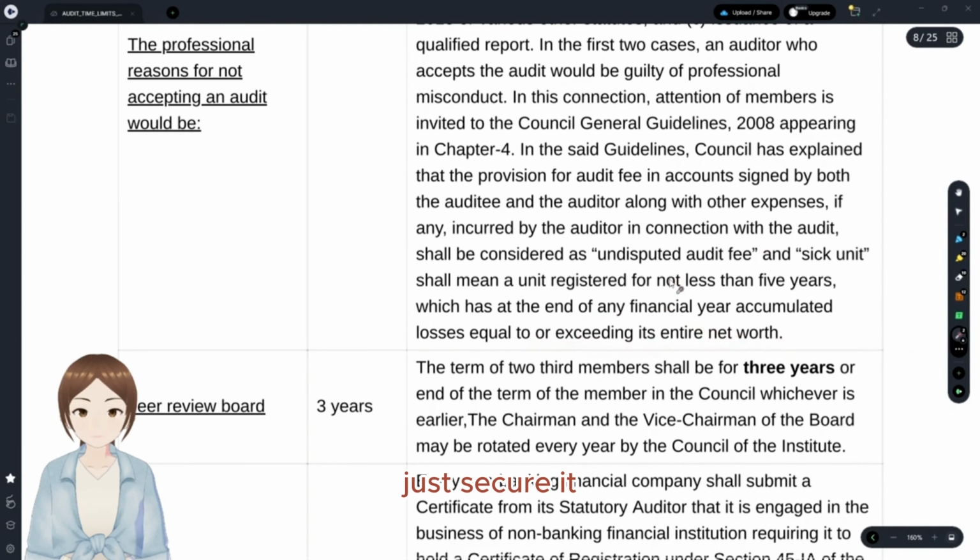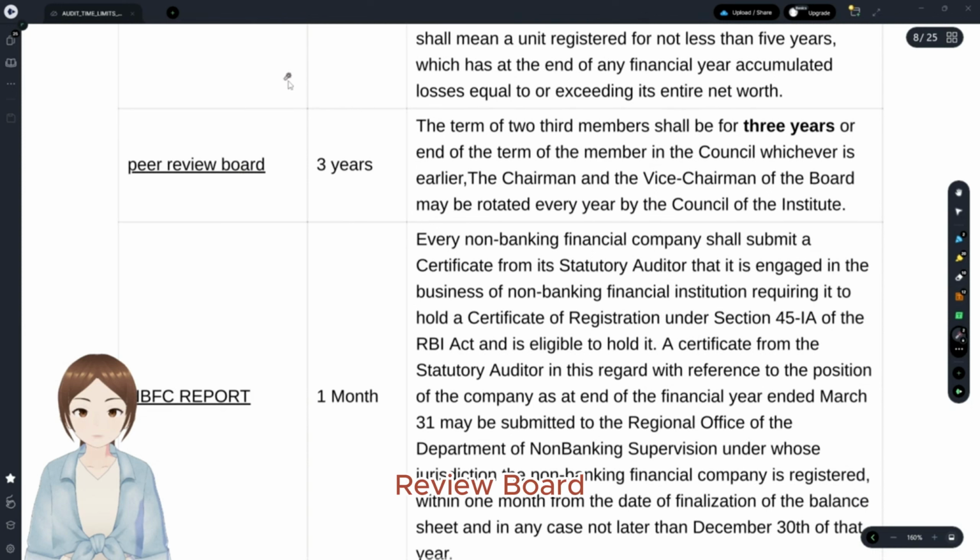It's a SIC unit. And with regards to the peer review board, the term of 2/3 members shall be for 3 years or the end of the membership, whichever is earlier. Then the chairman and vice chairman of the board may be rotated every year.